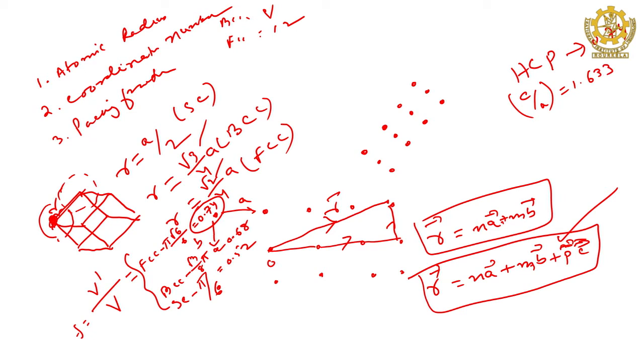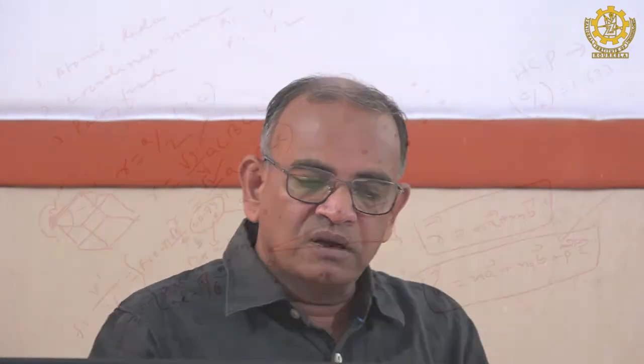For HCP structure it is 1.633, because these are constant things that you have to know, right. If it is HCP, it must satisfy that relation, otherwise it cannot be HCP. So, these are the few things that are relevant with any crystal structure.